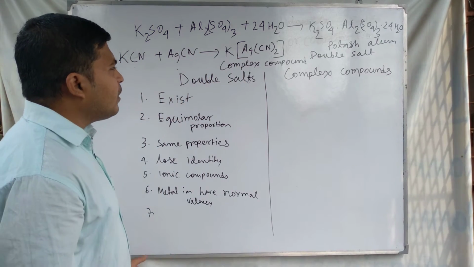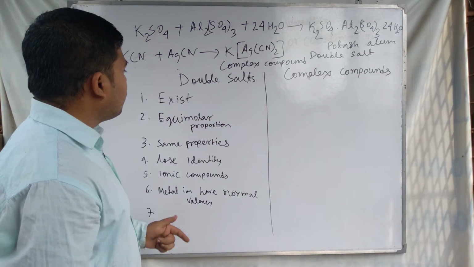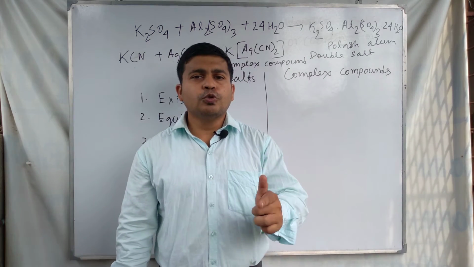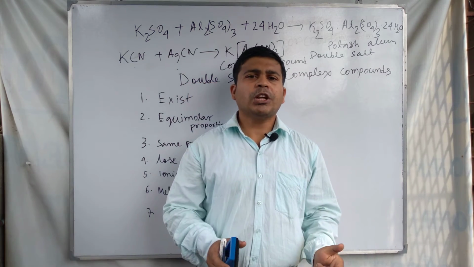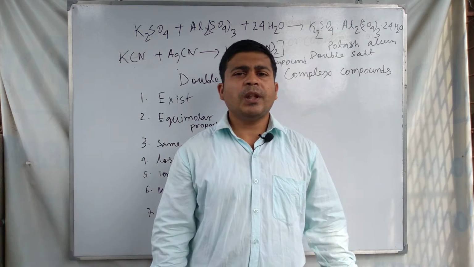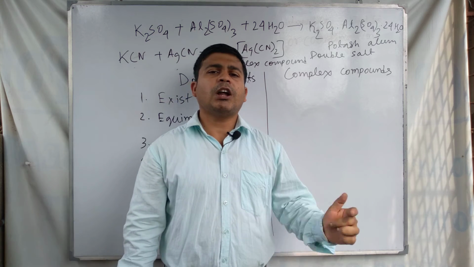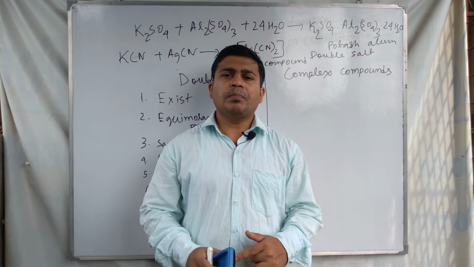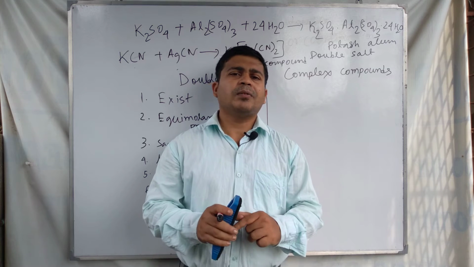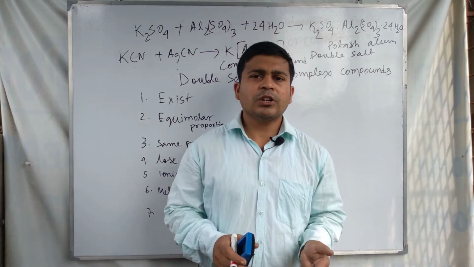The second difference between these two substances is the proportion in which the salts are mixed. In double salts, generally an equimolar proportion of the constituent compounds is mixed together to form the double salt. But for the complex salt, the constituent compounds are mixed in a proportion that may not be definite.